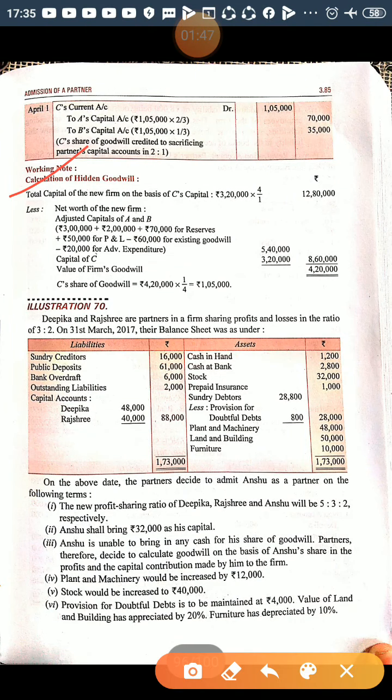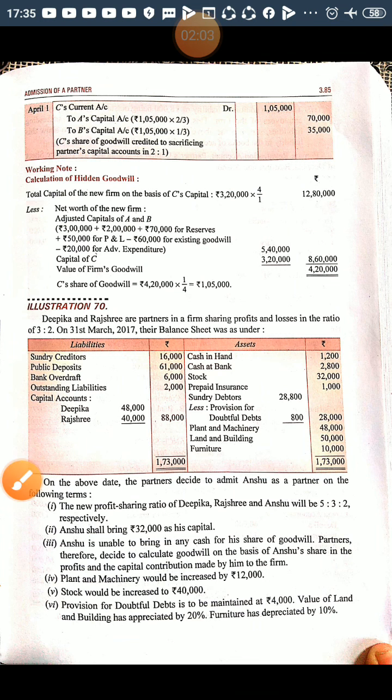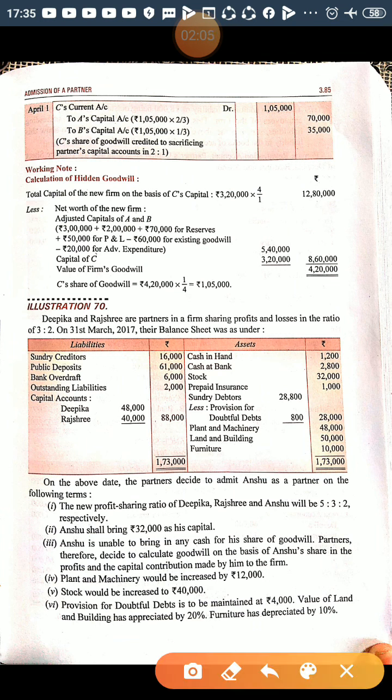total capital of the firm: he is bringing 3,20,000 and coming for 1/4 share, and the reciprocal of his share is 4:1. So this is the amount, less the net worth of the new firm, that is A's capital 3 lakh, B's capital 2 lakh, 70,000 for reserves, 50,000 for profit and loss, minus 60,000 for existing goodwill, minus 25,000 for advertisement expenditure account.